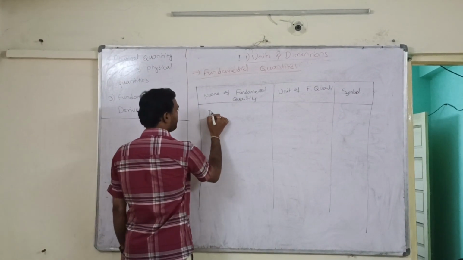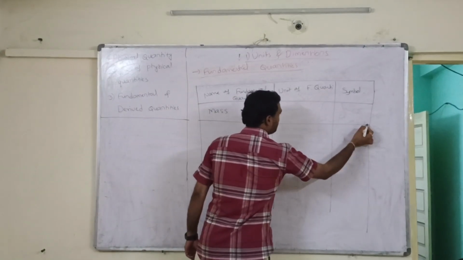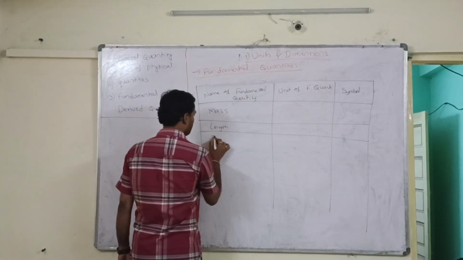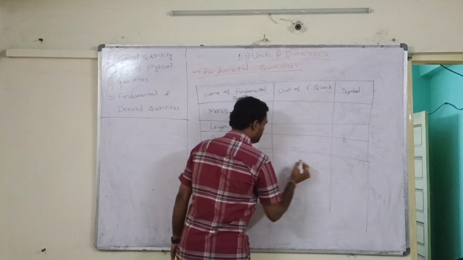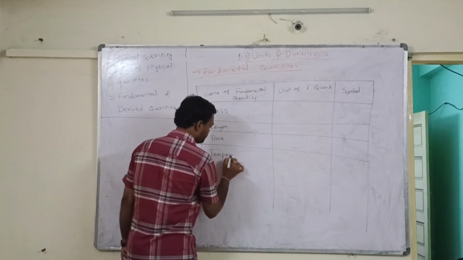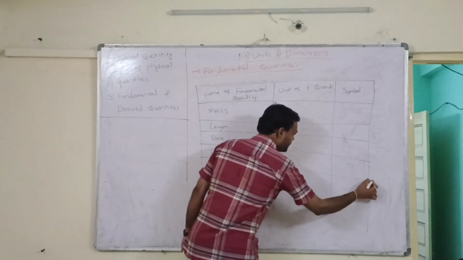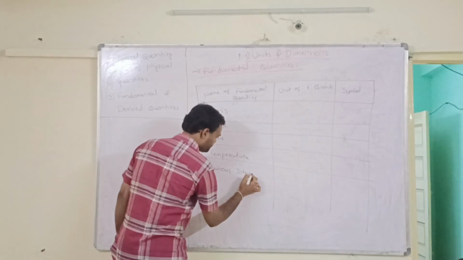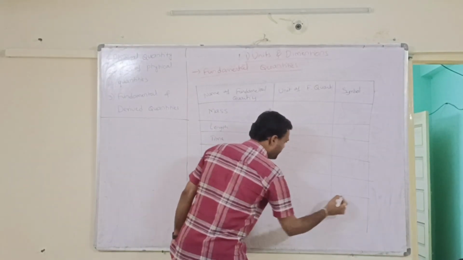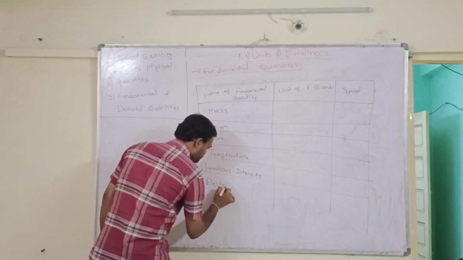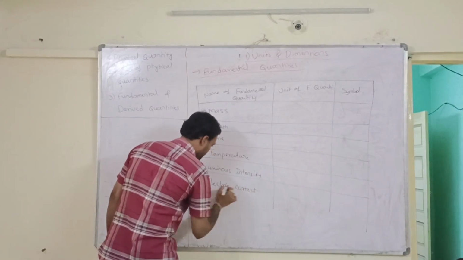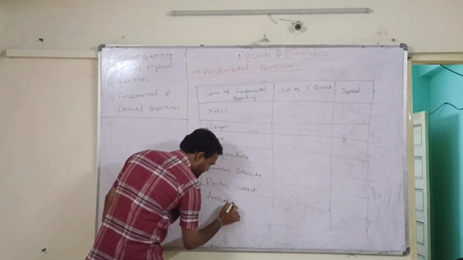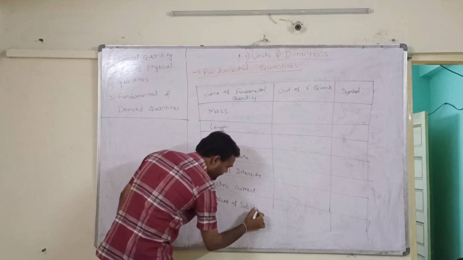Number 1 is mass, number 2 is length, number 3 is time, number 4 temperature, number 5 luminous intensity, number 6 electric current, and the last one is amount of substance.